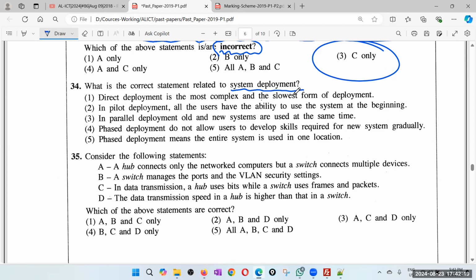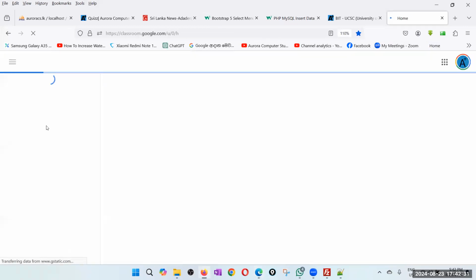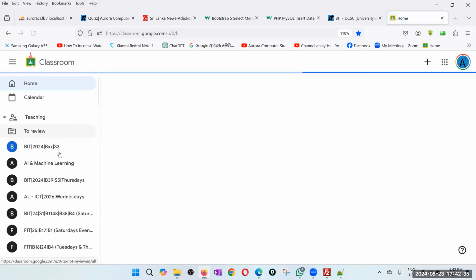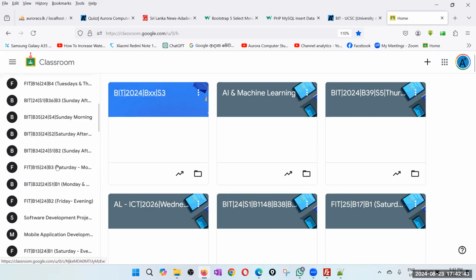The note is available in your Google Classroom. So make sure if you have taken the notes somewhat early, take those notes again, because sometimes I upload new notes. Right?